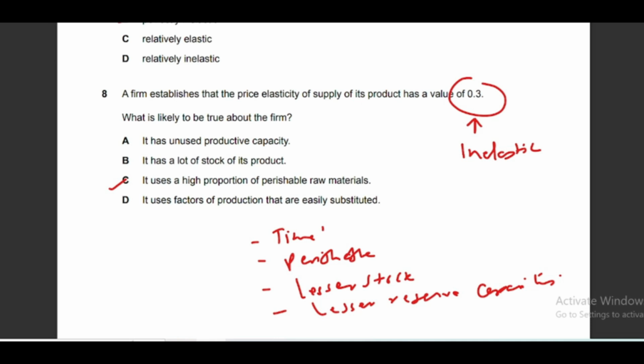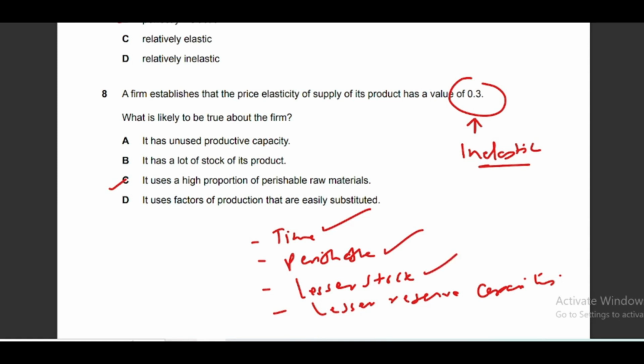Like if it takes less time to produce, then we can quickly produce and increase supply, so supply will be elastic. I'm going to explain the opposite situations, when supply, instead of being inelastic, is now elastic. So if goods are durable instead of perishable, then again it will be elastic supply.